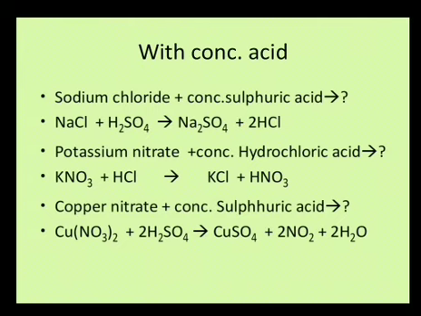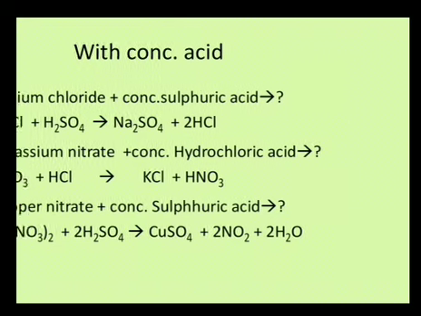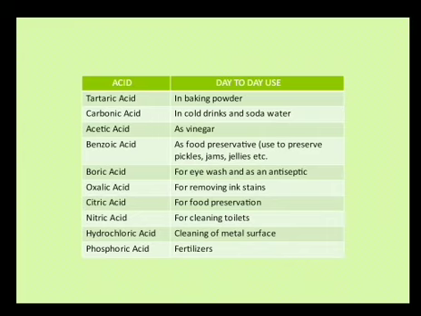Copper nitrate is light blue in color, but as sulfuric acid is added, the color changes to a brighter blue. That is due to formation of copper sulfate along with liberation of light brown colored nitrogen dioxide gas. So that was all about major reactions to be studied in the chapter.